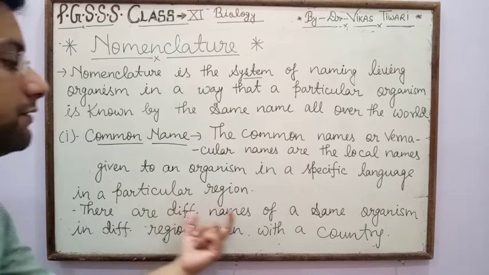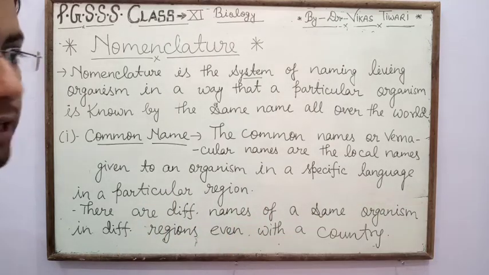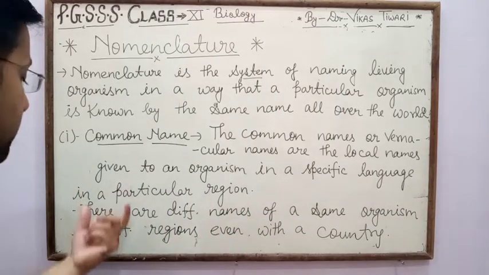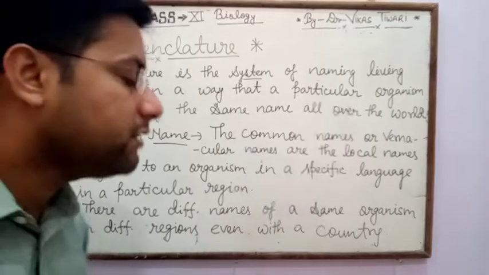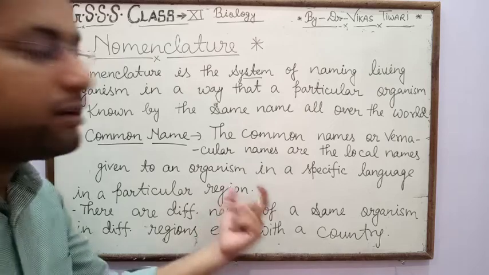So there are different names of the same organism, which means there is more than one name for a particular organism, even within a country.